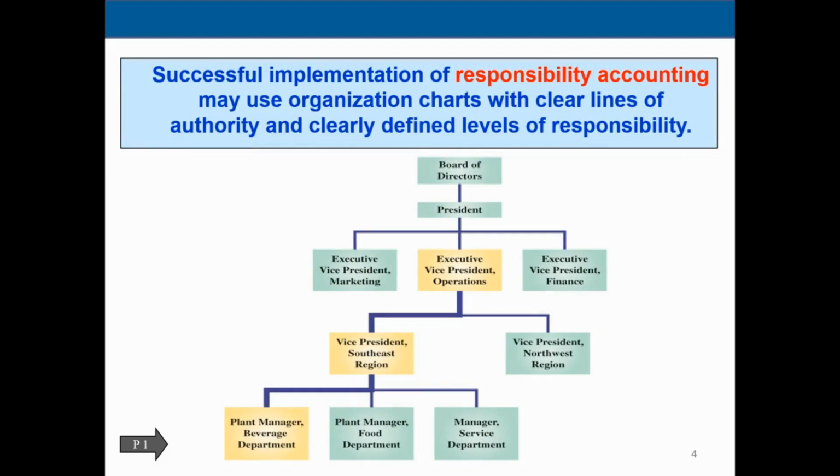The more decentralized we get, the more detailed we need to be in our organizational chart and lines of authority. That's because, once we have different departments taking care of different things, it's very easy for things to fall between the lines on who's in charge of what. It's easy for individuals to feel they've been judged unfairly because they didn't know if they were involved, or because of this divide between who is in charge of what.